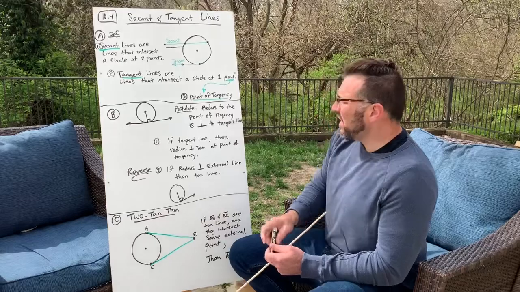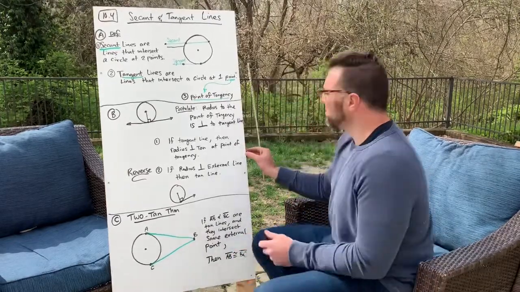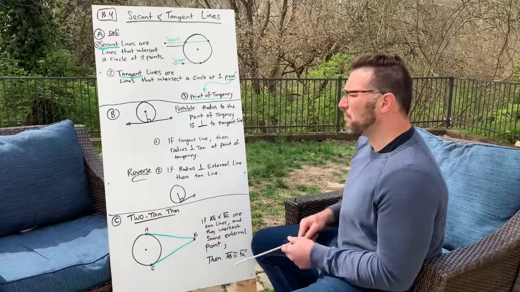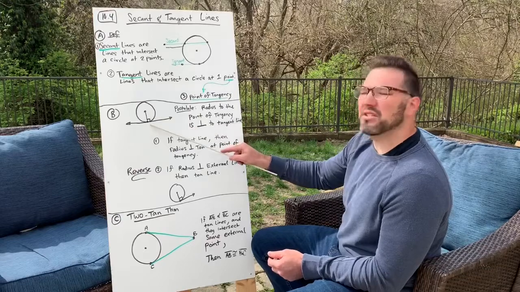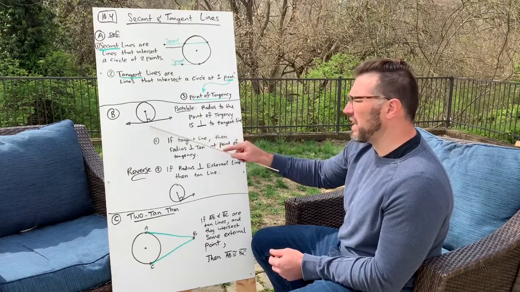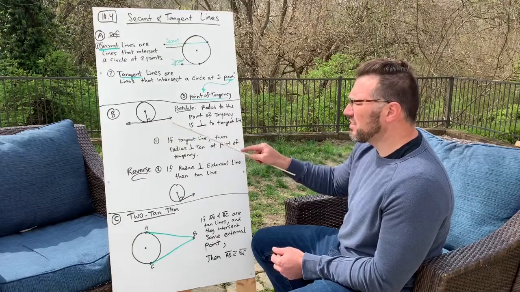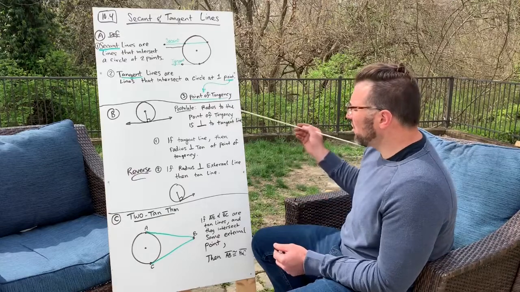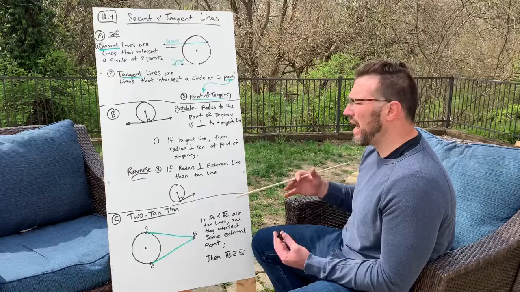Okay, here's a postulate for you. If this is a tangent line, and you draw a radius from the center to the point of tangency, that radius will always be perpendicular to the tangent line. So a radius to the point of tangency is perpendicular to the tangent line. That happens all the time.